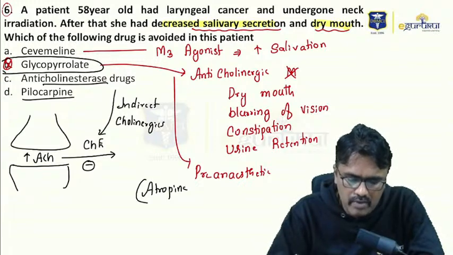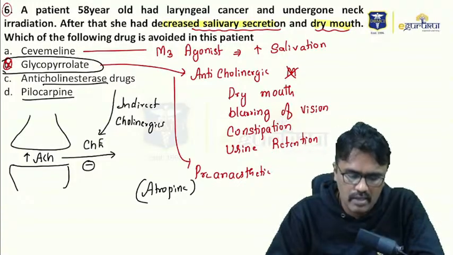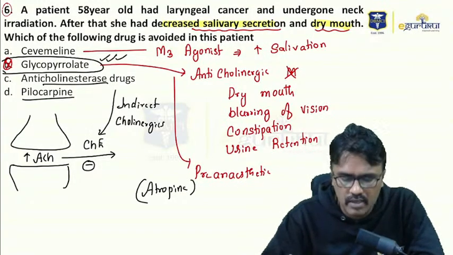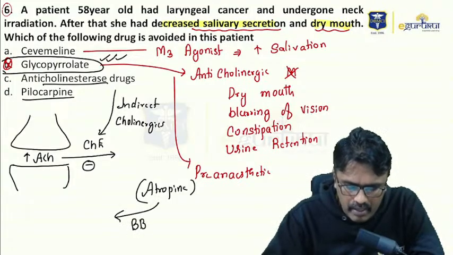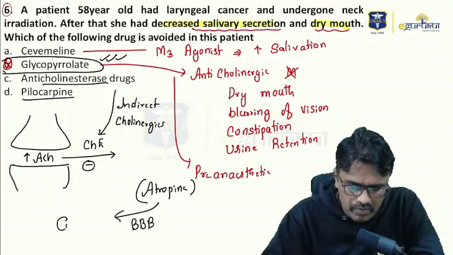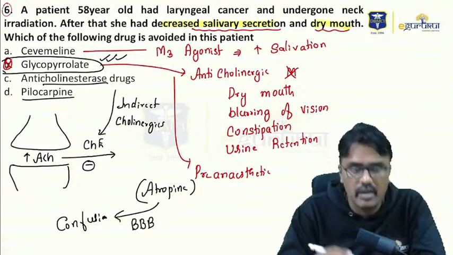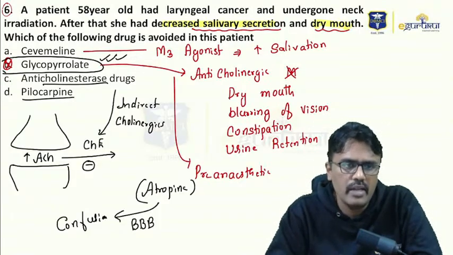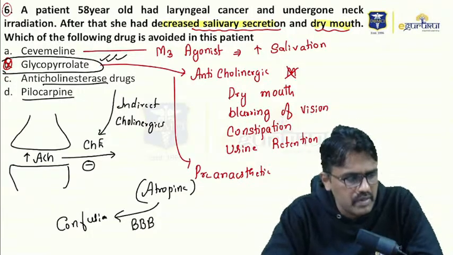Suppose we have the option of atropine and glycopyrrolate. I asked you a question, which one is preferred, guys? It is glycopyrrolate for pre-anesthetic medication. The reason is atropine crosses the blood-brain barrier and it may cause confusion in the patient. But glycopyrrolate will not cross the blood-brain barrier and it will not cause that delirium or confusion in the patient. That's why for pre-anesthetic medication, what we prefer is glycopyrrolate.